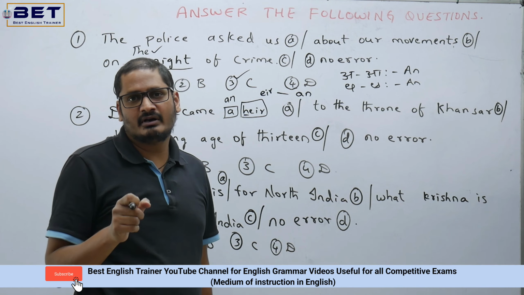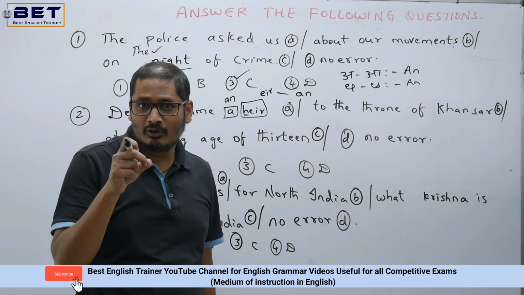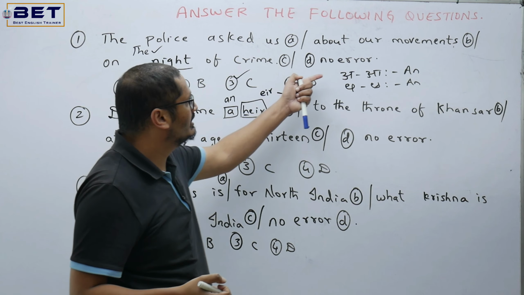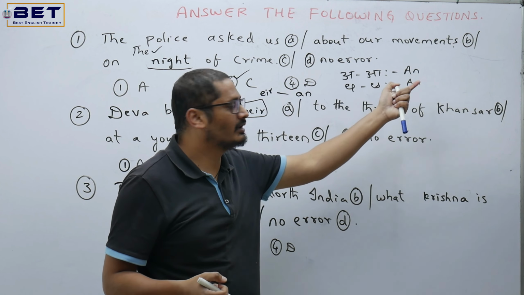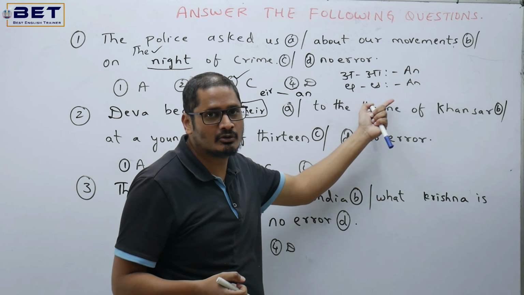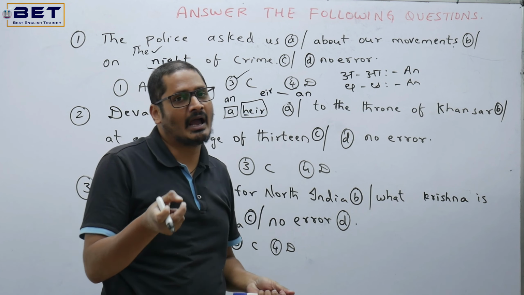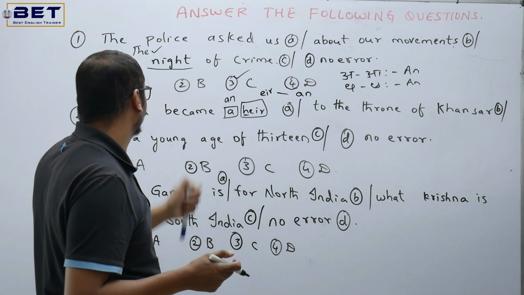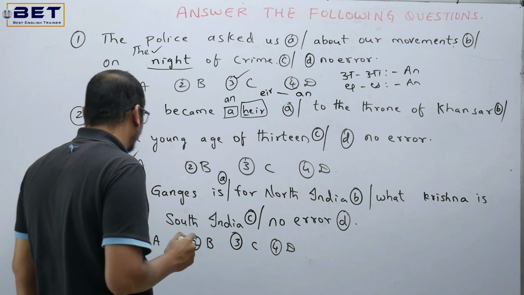So what we should do? Whenever you see a word, try to write down that word in Telugu language or Hindi language. If you write in Hindi, if it is starting from A to aha, and if it is starting from A to aha in Telugu, then also we can write an over there. Okay. What is the option we have? Option A has the mistake. So option A.